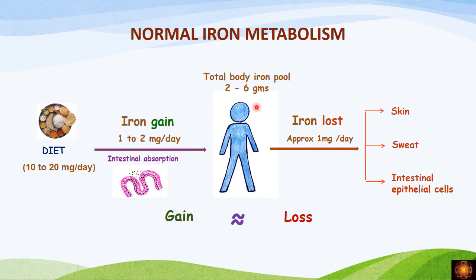In the body, the total iron body pool is 2 to 6 grams. This is maintained in balance by approximately equalizing the iron lost and the iron gained. The gain equalizes the loss, and iron is lost from the skin, through the sweat and through the intestinal epithelial cells. This is how the body maintains its iron balance.